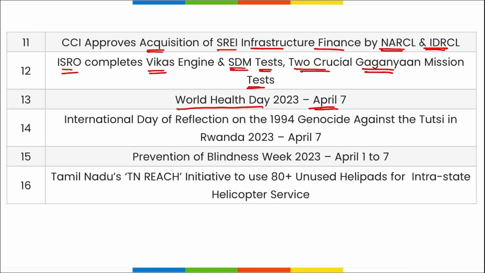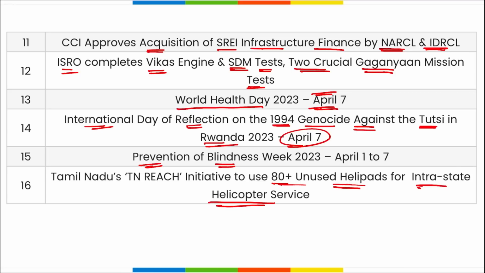World Health Day is observed on 7th of April. International Day of Reflection on the 1994 genocide against the Tutsi in Rwanda on 7th of April. Prevention of Blindness Week 2023 is observed between 1st to 7th of April. And Tamil Nadu reach initiative to use 80 plus unused helipads for interstate helicopter services.